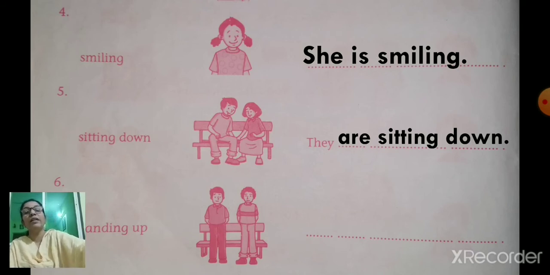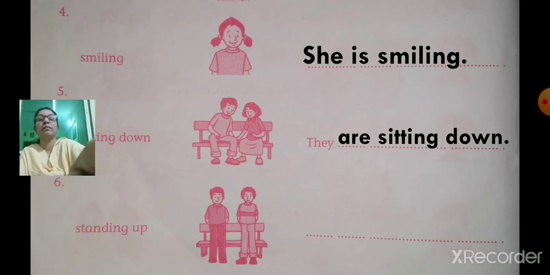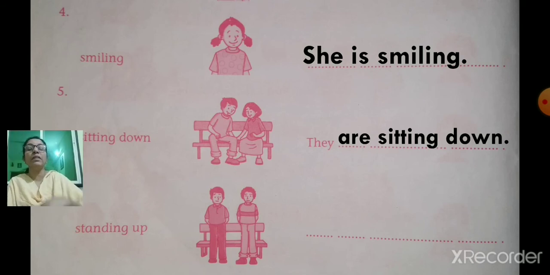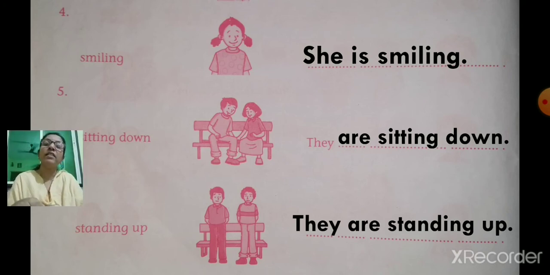We'll go to the next one. Number 6. What action are these boys doing? Here also there are 2 boys. So what action? Standing up. What is the action done by these boys? Standing up. So they are standing up.